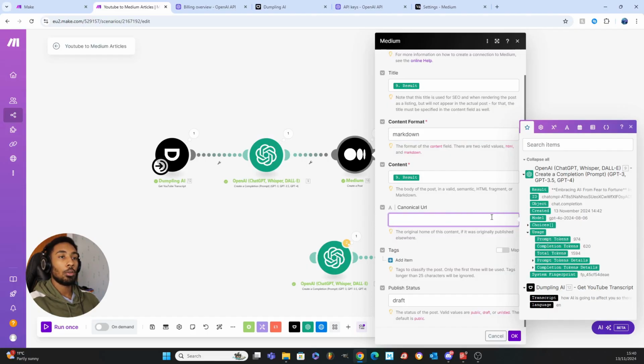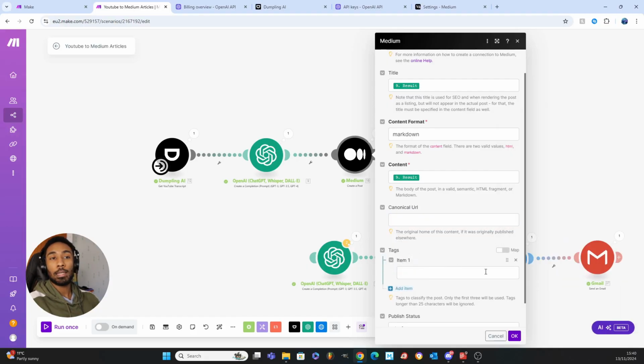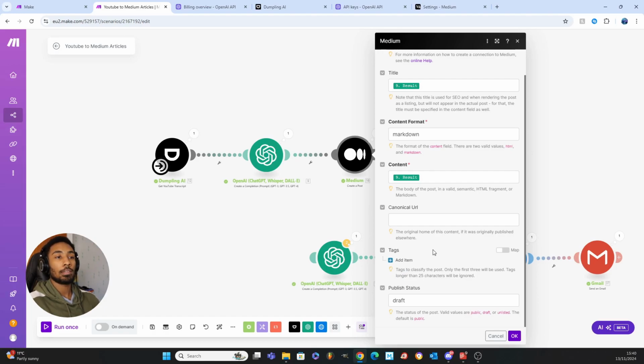This box here, you don't need to worry about for now. This is just if your article had content from somewhere else and you want to reference where that article came from or where the content came from, but we don't need to use this, so don't even worry about this. Again, there's tags here, so on Medium you can add tags to your article. I normally don't do it here, I just do it in Medium itself afterwards. And again, because each article is going to be different, you're going to want different tags.